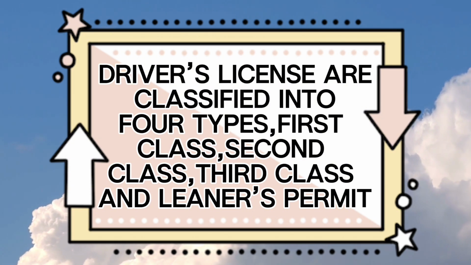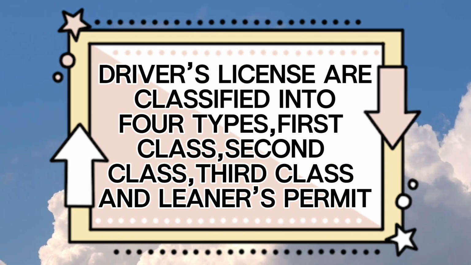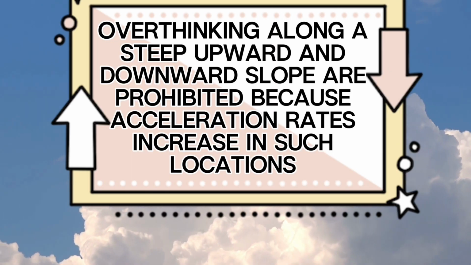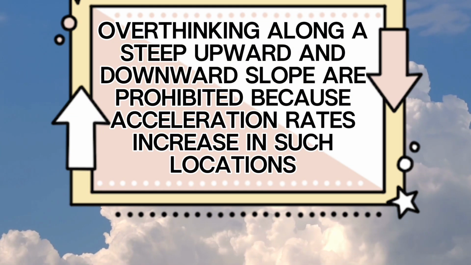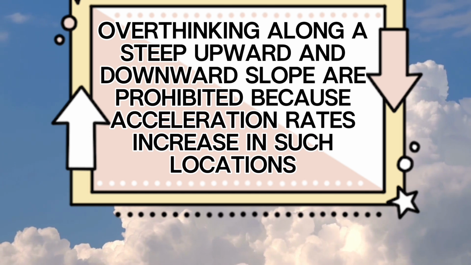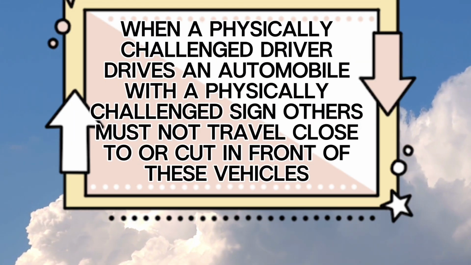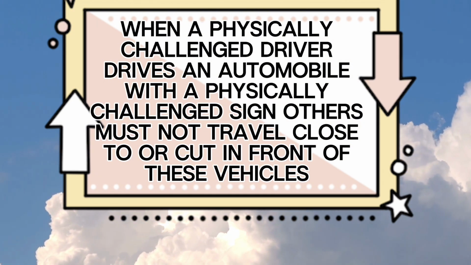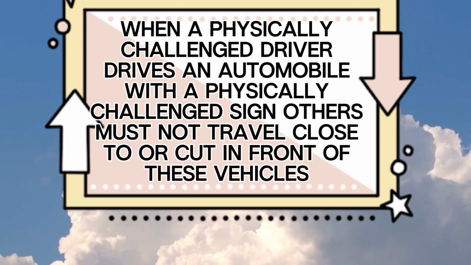False. Driver's licenses are classified into 4 types: first class, second class, third class, and learner's permit. False. Overtaking along a steep upward and downward slope are prohibited because acceleration rates increase in such locations. False. When a physically challenged driver drives an automobile with a physically challenged sign, others must not travel close to or cut in front of these vehicles. True.